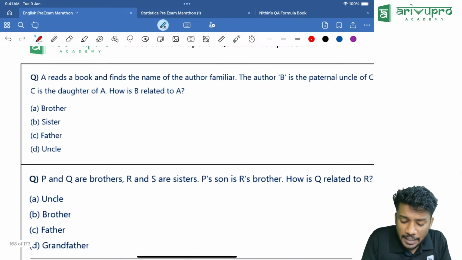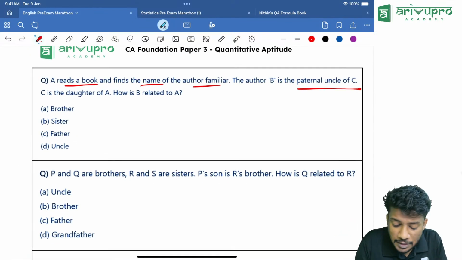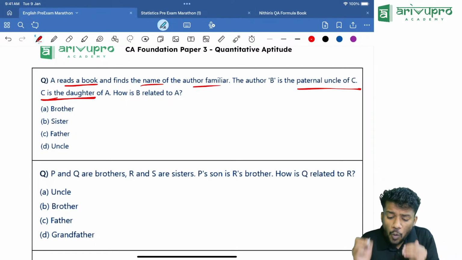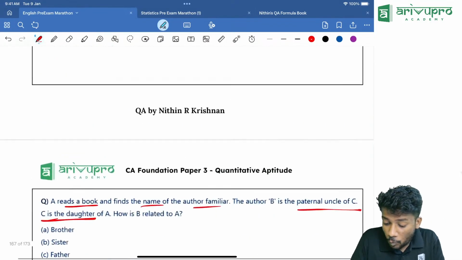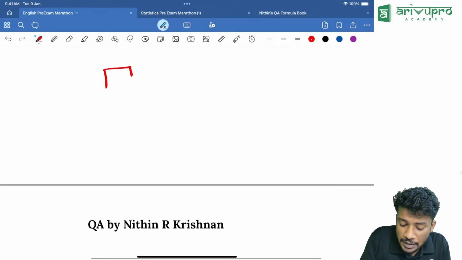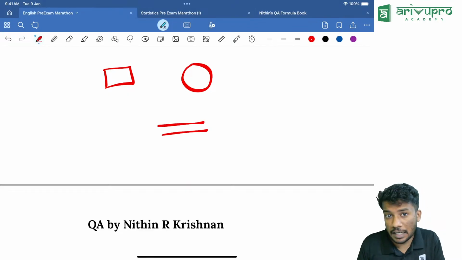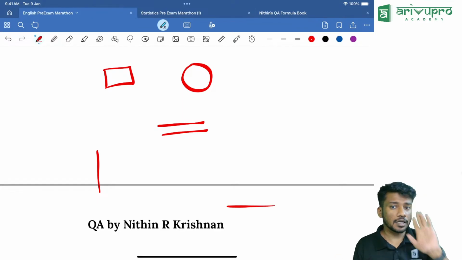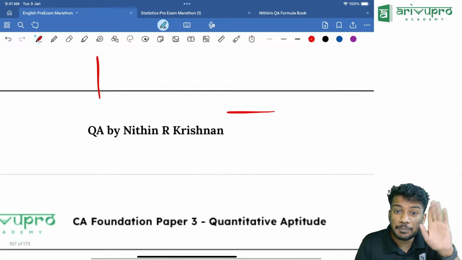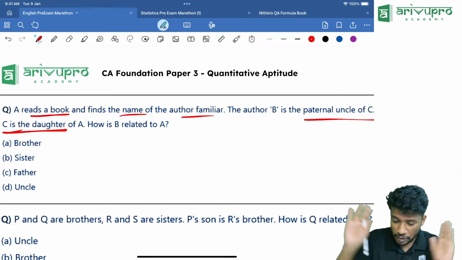Now, A reads a book and finds the name of the author familiar. The author B is the paternal uncle of C. C is the daughter of A. How is B related to A is the question. Now, what I am trying to do here is, I will represent male using box, female using circle, married relation using parallel lines, then intergeneration using one line, and sibling relation using single horizontal line. Keep that in mind. That's my way of drawing. You might have a different way. Draw that way itself. Don't change your methods.